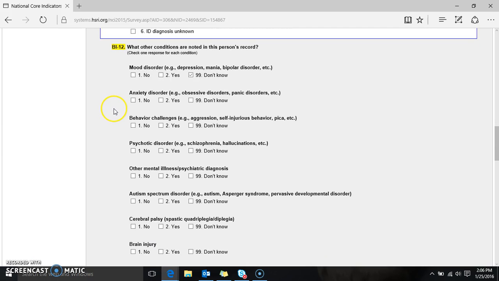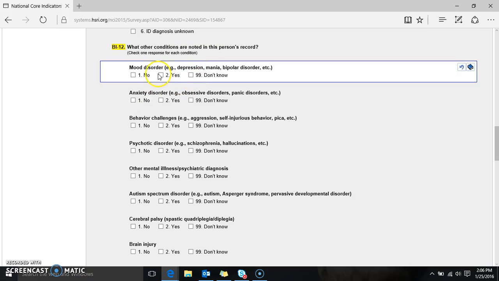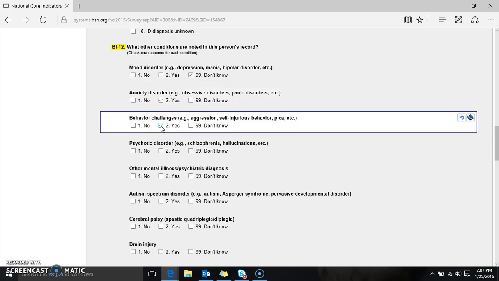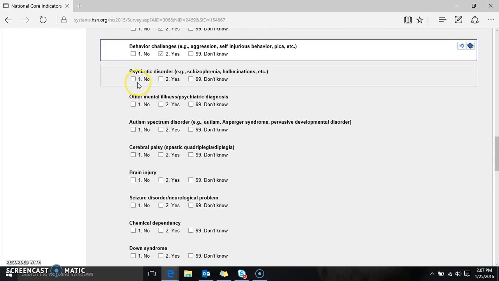Question 12 is about what other conditions are noted in the person's record. For each of these questions or responses, we do have 3 different response options, so no, yes, and don't know. And it's really important that there is a check mark on one of these response options for each of the categories that we ask about.